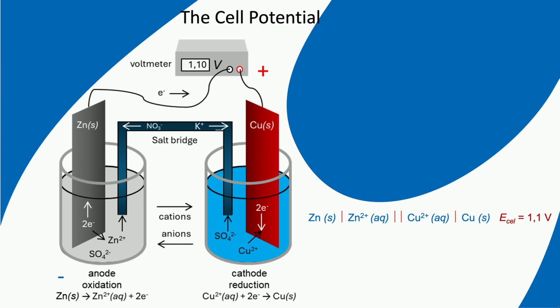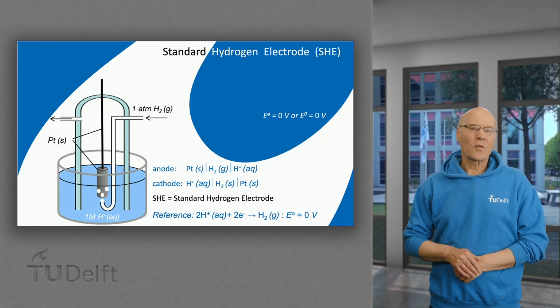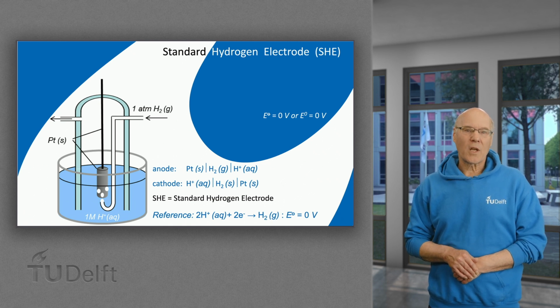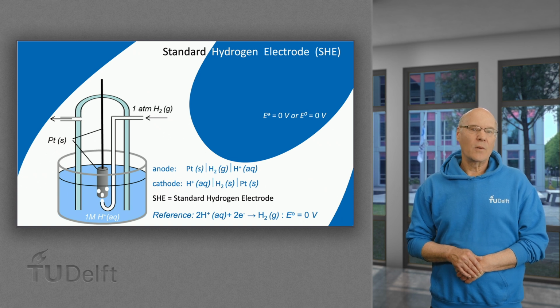To figure out what the voltage will be, we need to find out the various driving forces for reactions. These values are measured against a standard and tabulated as such. This standard is a standard hydrogen electrode, SHE. This standard hydrogen electrode consists of a solution of 1 molar H+ ions, and so at the pH of 0.